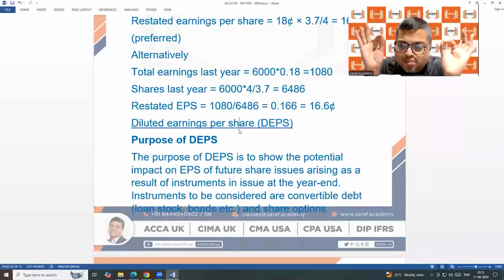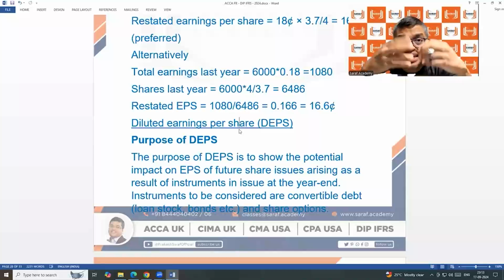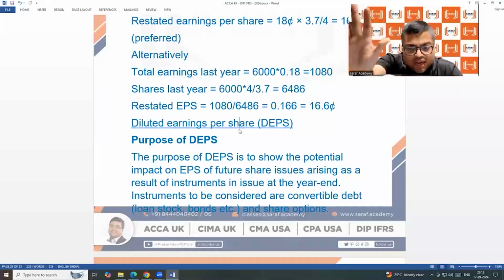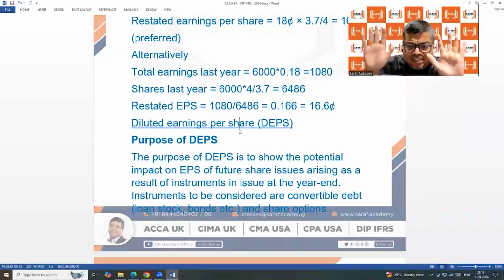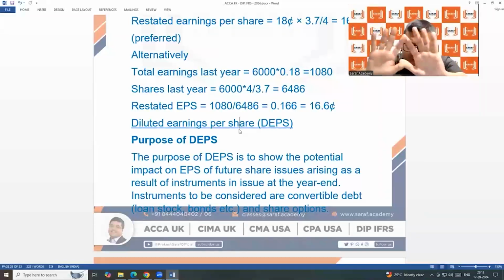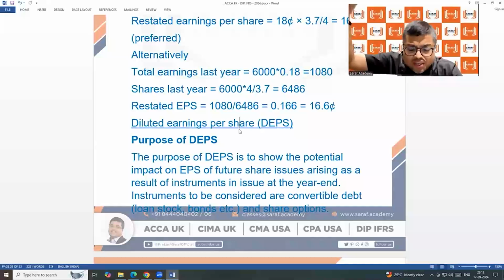So diluted earnings per share means the company's earnings per share is going to go down. There are specific reasons, and since it is going to go down, you need to calculate that also. You need to tell the public, भैया मेरा earning गिरने वाला है. Be ready while dealing with me. I am not going to be very good, I am going to be slightly bad in future. So then you take my shares, then you give me loan and all that. If it is going to go up, nothing to report. But if it is going to go down, you need to report.